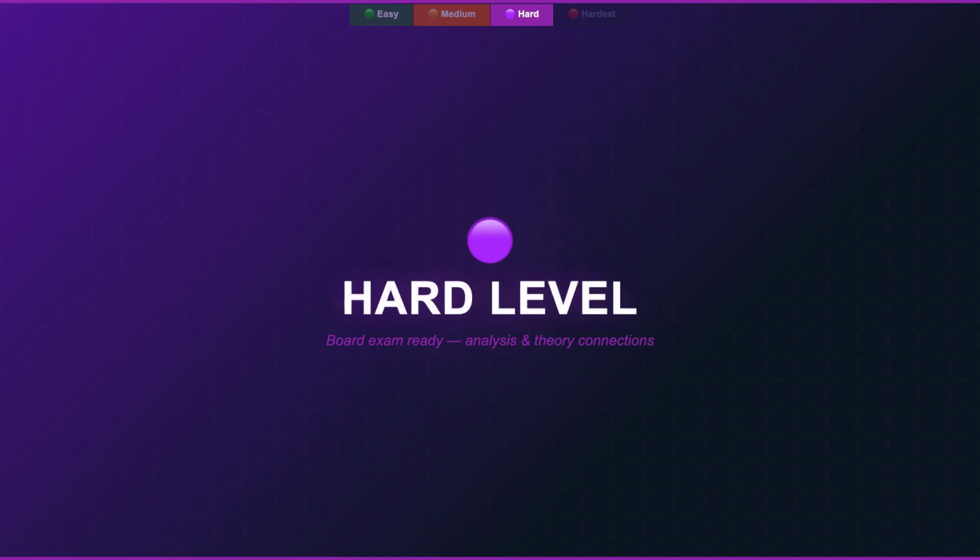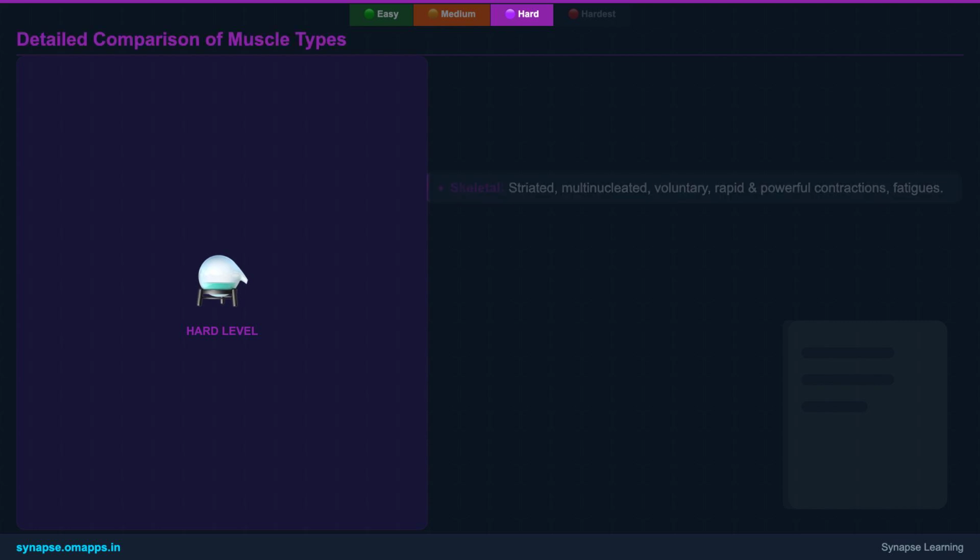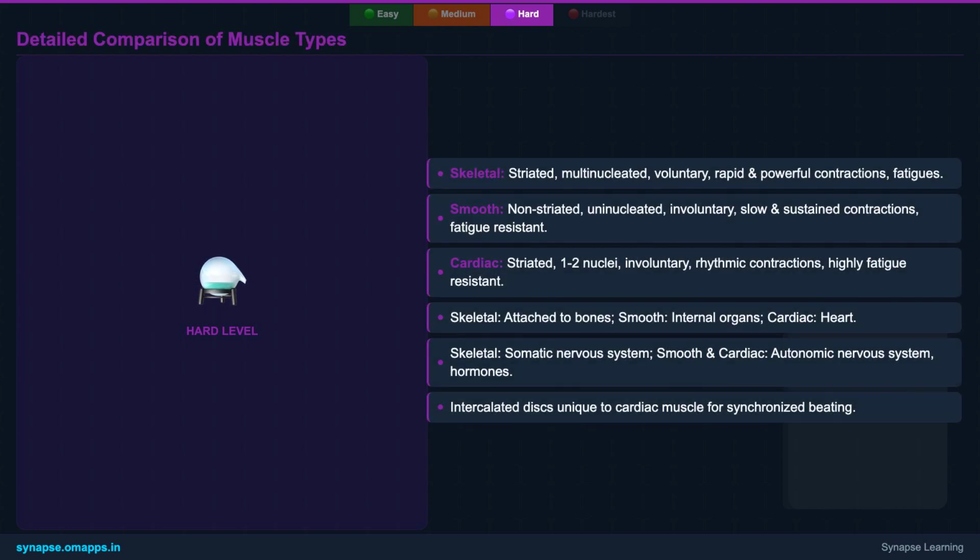Excellent work. Now, let's elevate our understanding even further. We'll delve into a more detailed comparison of muscle types and explore the cellular components that drive muscle function. Understanding the intricate differences between muscle types is key.